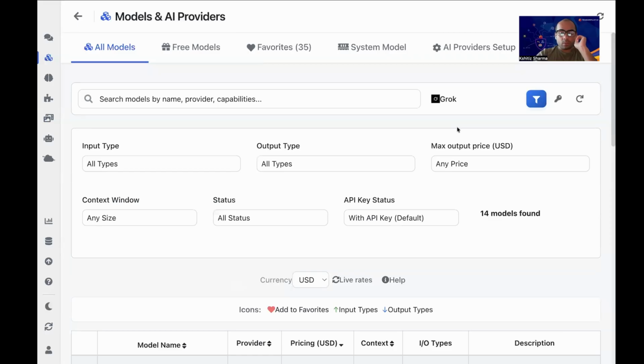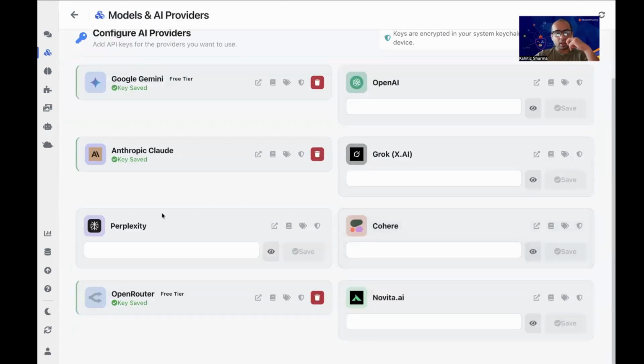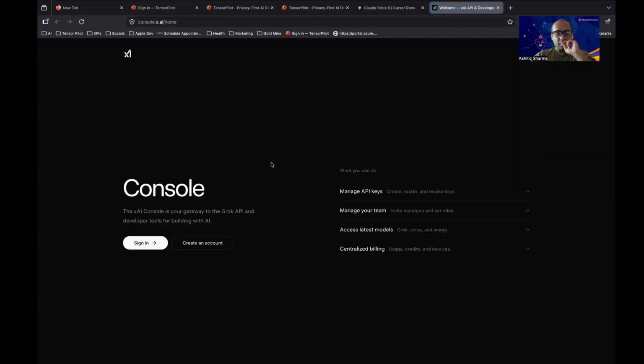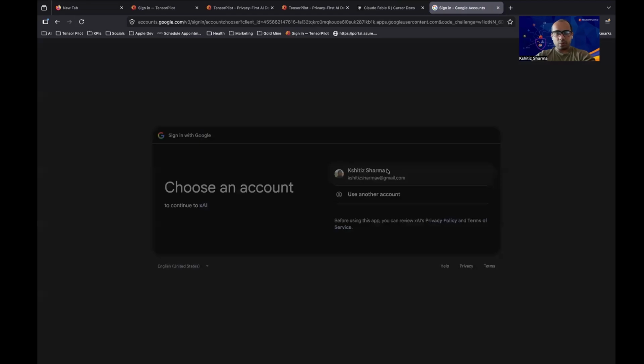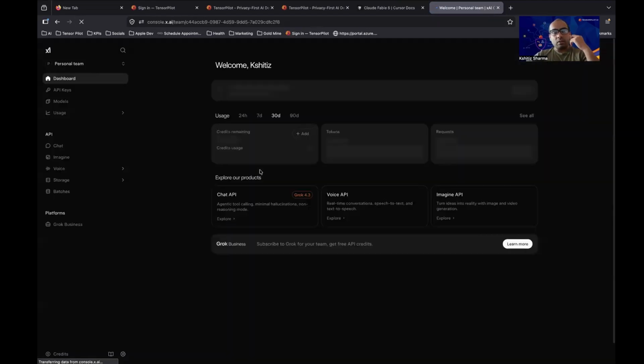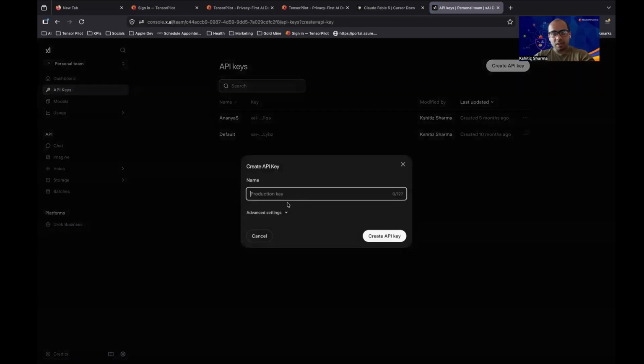The way to get access to all of these is that you need to come to AI provider setup, and you need to provide your API keys. You can generate those API keys from Grok. I already have mine, but I'm going to show you how to generate one. Just sign in to your Grok account, and once you are there, go to the API key section, and then here you can create an API key. I'm going to say test API key, right?